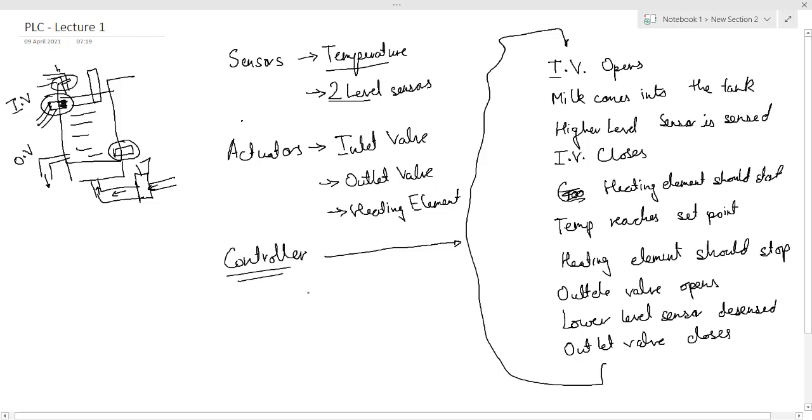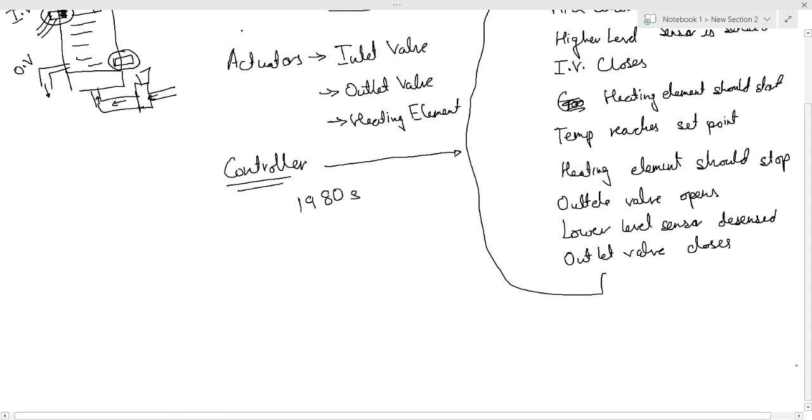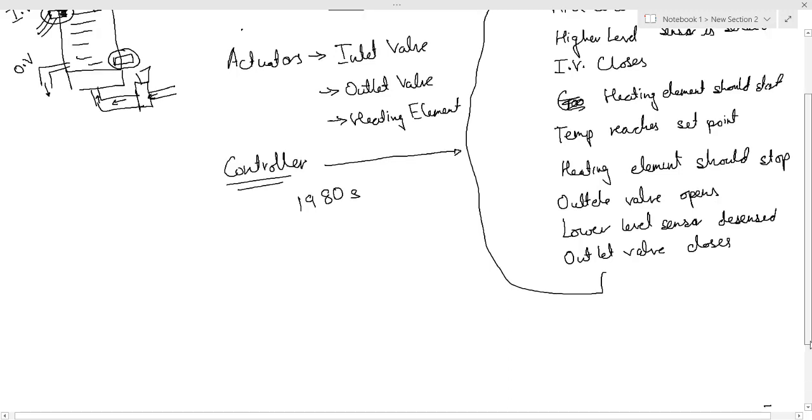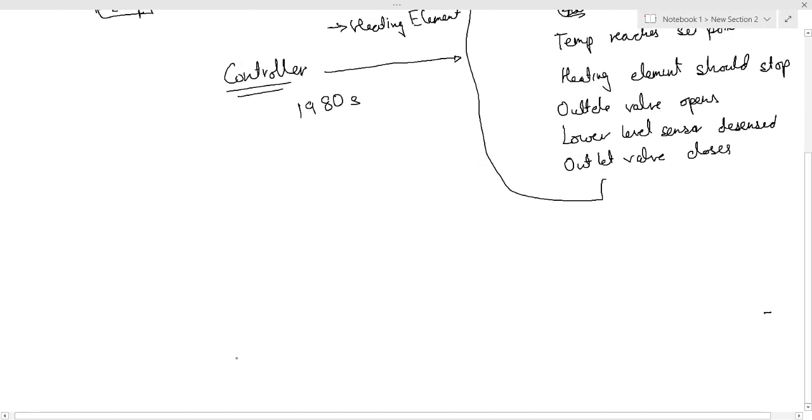Now, before the use of PLC, PLCs became popular in the 1980s, right? Even before the 1980s, some things were automated. So at that time, if I had to make this circuit, what kind of circuit would I have made? I would have made a circuit using relay logic. I will explain how this circuit would have worked. It would have been a very complicated circuit. I cannot draw it completely over here, but basically this is how it would have worked.